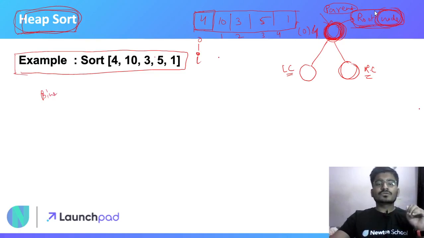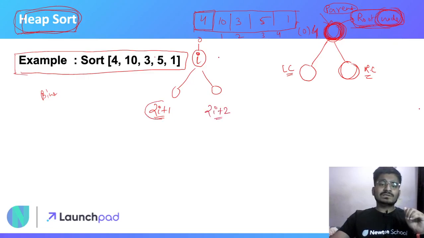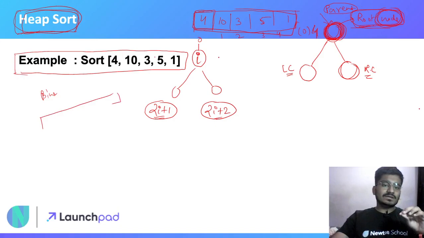Suppose this is index i, then the left child will be at index 2i plus 1 and the right child at index 2i plus 2. This is just the criterion for building heaps using arrays. Right now we are using an array container to build a heap.